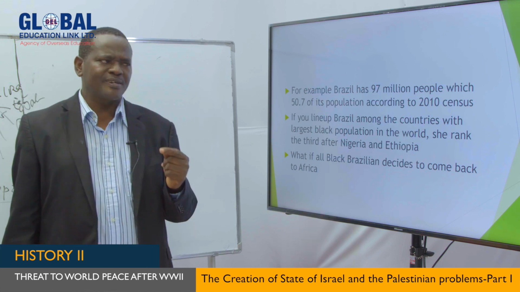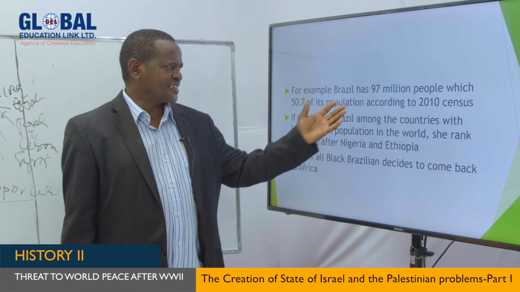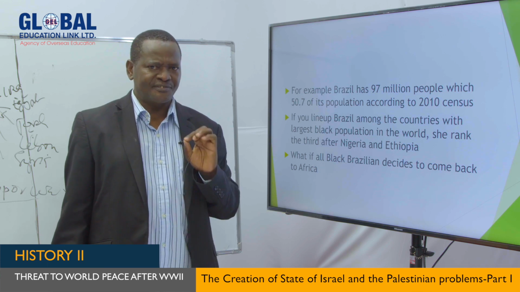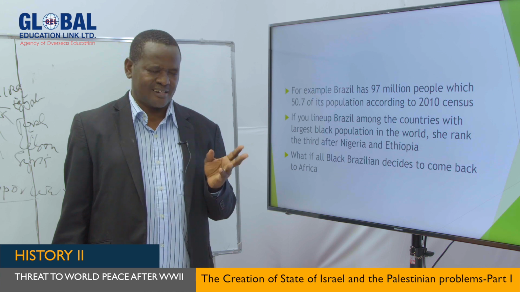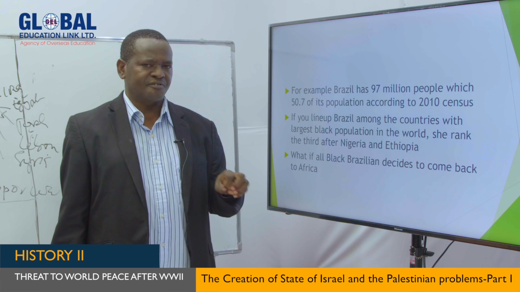My dear students, just take this example. For instance, we are speaking of Africans who live in the diaspora. Let's take the example of African people who live in Brazil. Brazil has 97 million people who claim to be black. Of course, we can combine the black people and mulattoes; they can be considered as black.